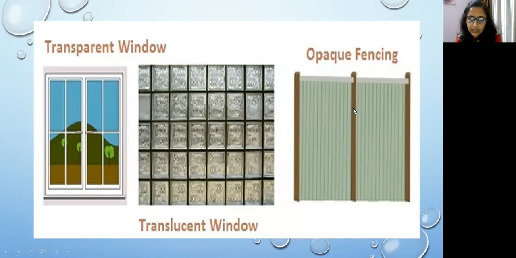Okay, so here you can see this picture. See, here they have shown a transparent window. So we can see through this window. We can see through these glass panes. It is made up of glass, so that is why this object is transparent. Then the second one is a translucent window. So this is made up of some material through which we can see but not very clearly, so that is why it is translucent, है ना?